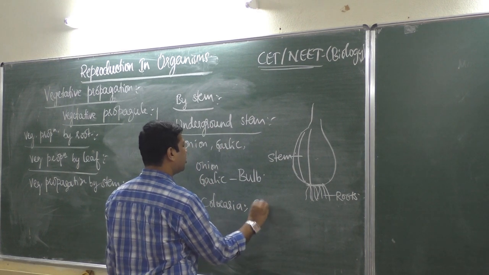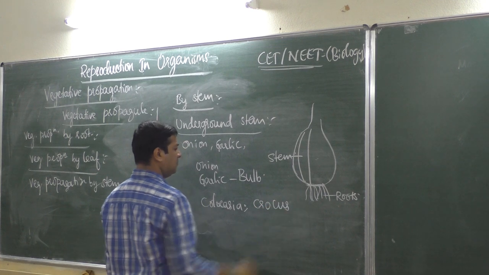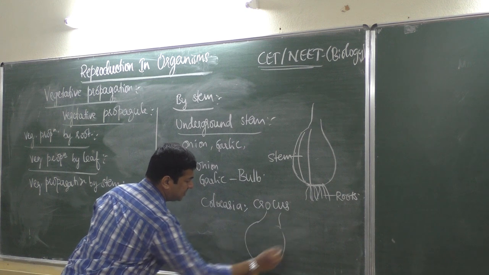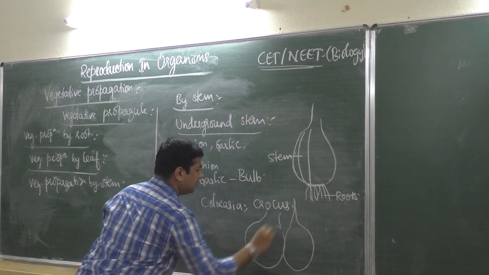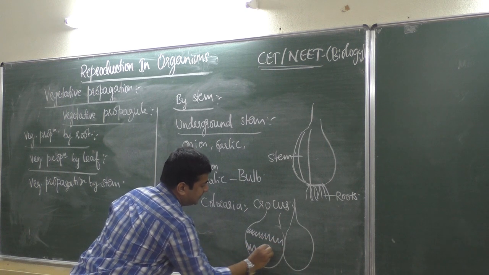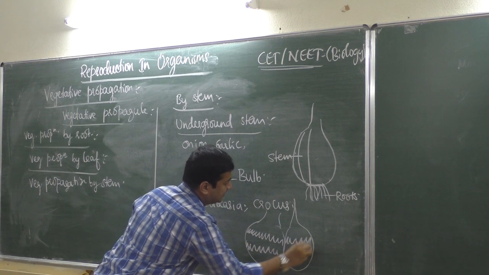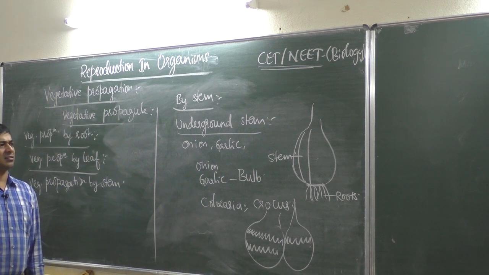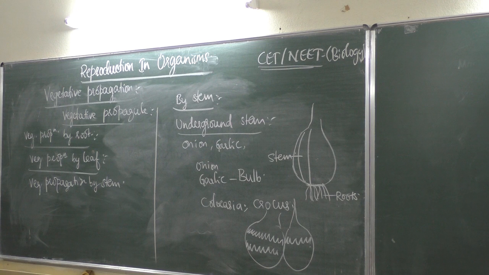Then crocus, a round structure like this. Like this. So all these are underground stem.